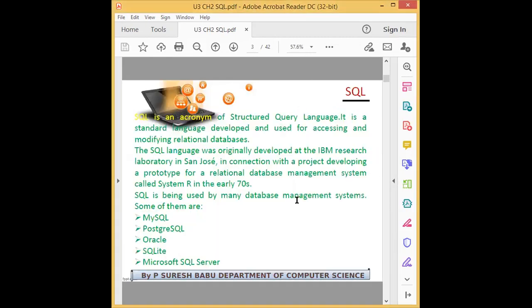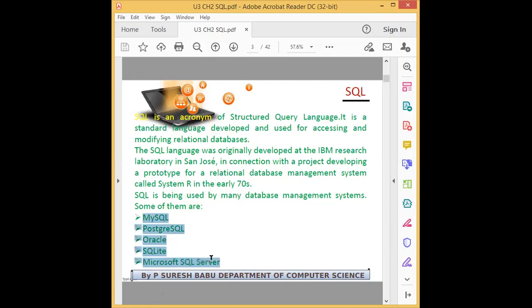So see what is meant by SQL. It is a structured query language used to organize a database, access and modify the relational databases by using SQL commands. It is the most popular one. There are many database management systems that use SQL: MySQL, PostgreSQL, Oracle, SQLite, and Microsoft SQL Server. If anybody does not have this content, just write it.